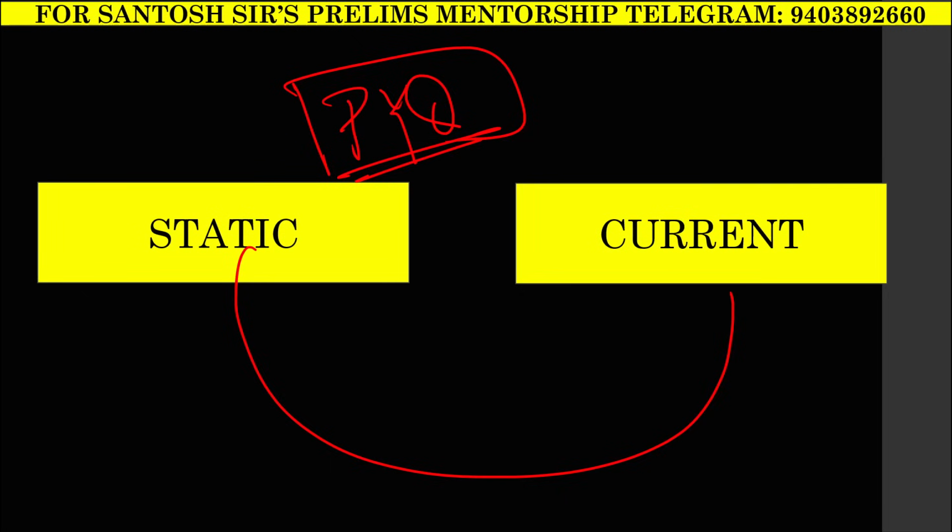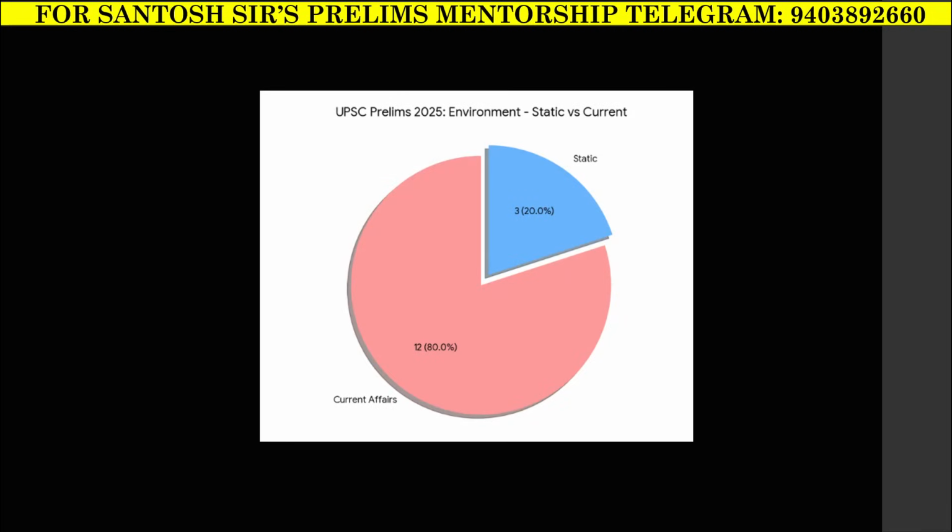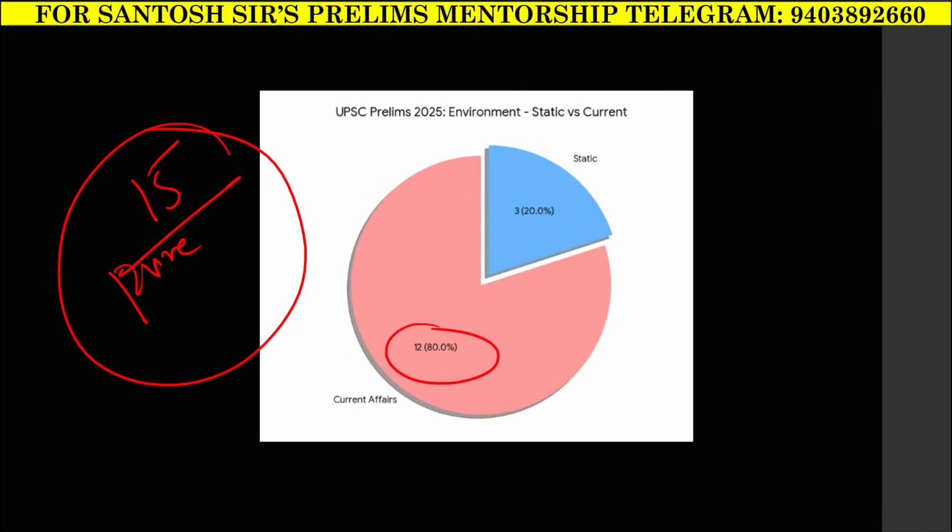So what we have to first do is understand the recent trend in the UPSC prelims examination. For that, we have to analyze the PYQ. So I have done a PYQ analysis of the 2025 prelims paper from the environment subject. You can see here, 15 questions were purely environment questions, and 12 questions out of 15, which is 80%, were from current affairs. Can you imagine? 80% of the environment subject questions were from the current affairs. You have the answer in front of you, that you need to focus among static and current.